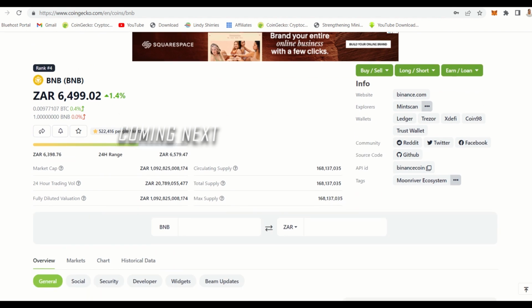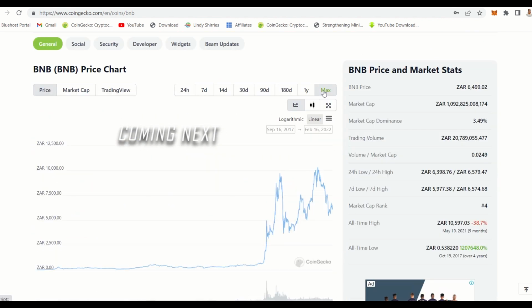So let's just go to BNB X. You would see that the graph here, just think about it. If we bought this coin September 2022, we would buy it for 400. Just 2022, like 2 years ago, not even 1.5 years ago. You would see that it was 403, but now it is 6,000. So if you bought here, that's what we're trying to do. We want to buy here as well.